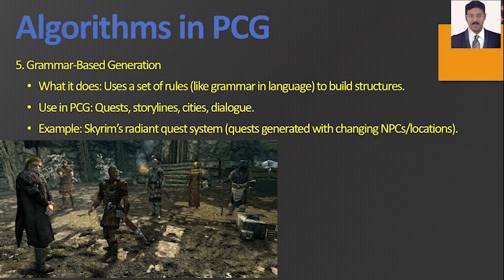Next, we can see about grammar-based generation. It uses a set of rules like grammar in language to build structures. Examples are quest and storyline generation, city generation, and dialogues. Skyrim's Radiant quest system is an example of quests generated with changing NPCs and locations.